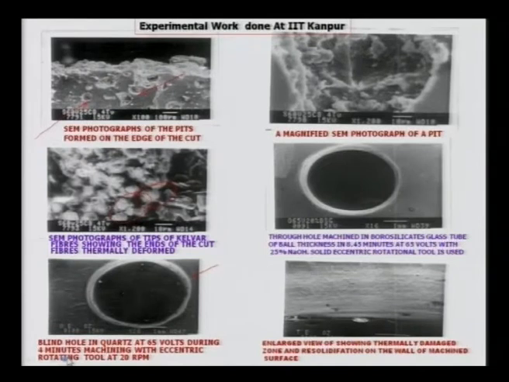An enlarged view showing the thermally damaged zone and resolidification on the wall of the machined surface. You can clearly see the damage that has taken place on the sides or on the top surface of the workpiece due to the heat source.